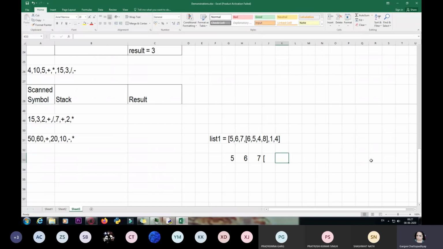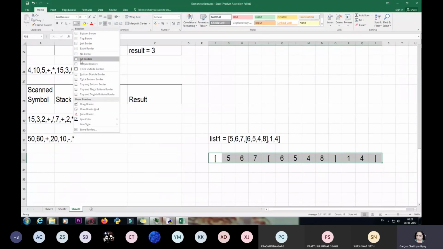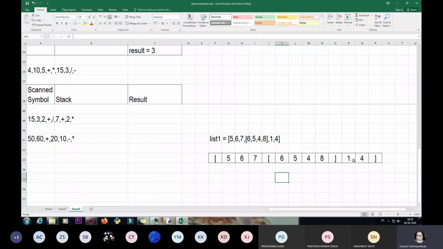Within this I have 6, 5, 4, 8, then a bracket, then 1, and then 4, and then a closing bracket and a bracket over here. So I'm going to select everything, and give it a center alignment so that you can see everything. So you can see that this is the list.